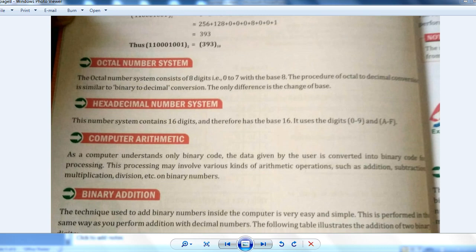In hexadecimal, 16 digits are there. So we have base 16. What are they? 0 to 9, and after 9, A to F. 16 base means 16 digits are there. So up to 9 it's okay.